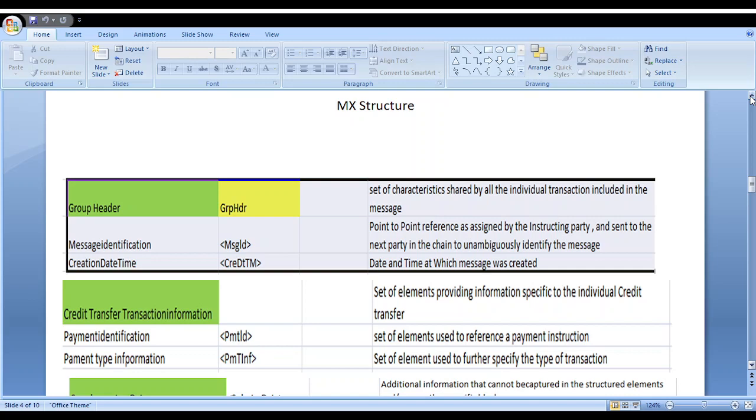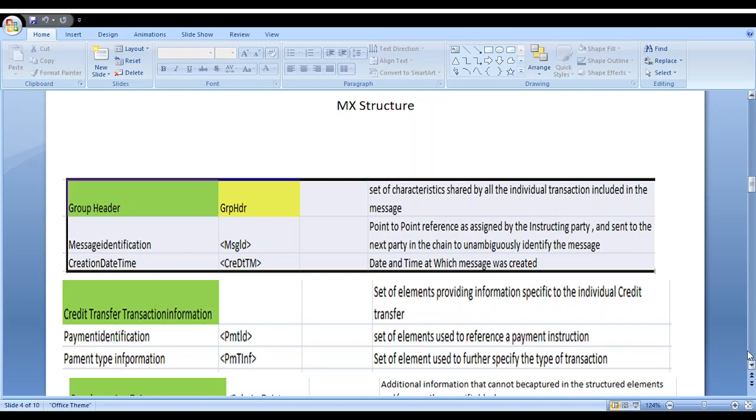This kind of information is available in the group header. Creditor transfer transformation: what are the fields needed to initiate the transaction? Sender correspondent, receiver correspondent, same as the instructing agent, instructed agent, and debtor, creditor, debtor account number, creditor account number. These are all the information available from this creditor transfer transformation block.